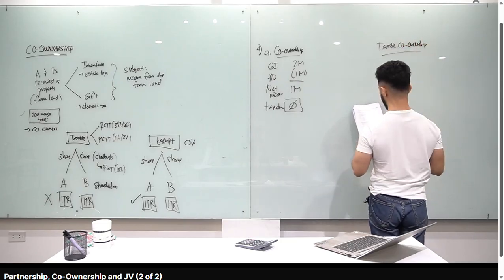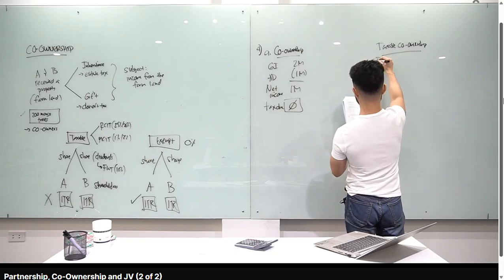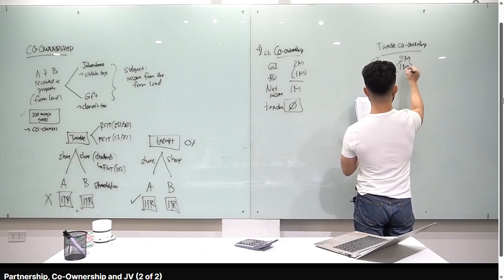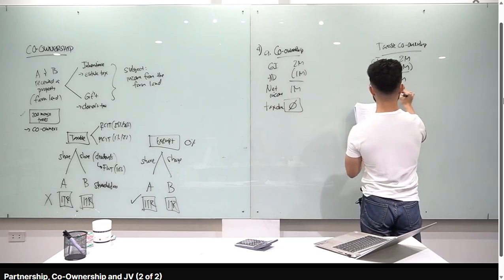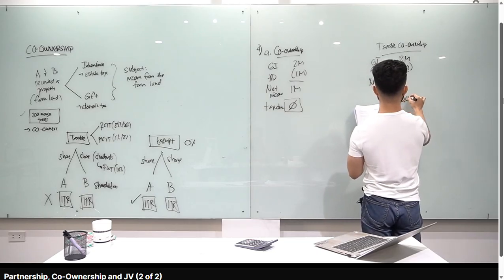Alright, so taxable co-ownership, ganito gagawin natin dyan. So meron siyang gross income, 2 million. Okay, you have allowable deductions of 1 million. You have net taxable income of 1 million. And then because treated siya as a regular corporation, multiply natin by 25%, the tax rate. Ibig sabihin, tax due natin is 250,000.